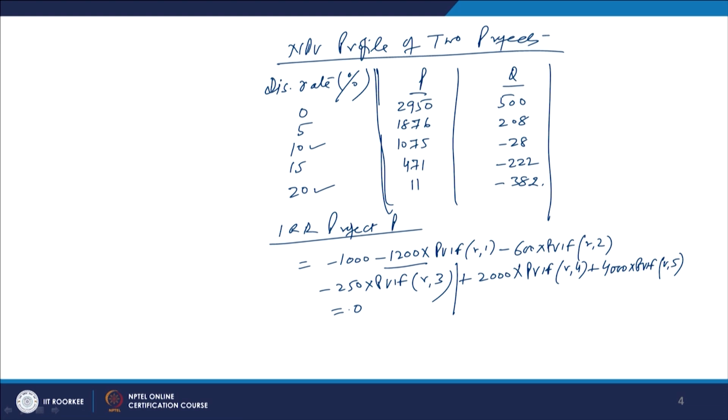Now you have to find out this value of R. For calculating the value of R, the answer is the trial and error method. You have to apply it so that the sum total of the outflows and the discounted value of the inflows becomes equal to 0. That will be our internal rate of return. If you do it with trial and error, you will find that the rate comes up as 20.13%.